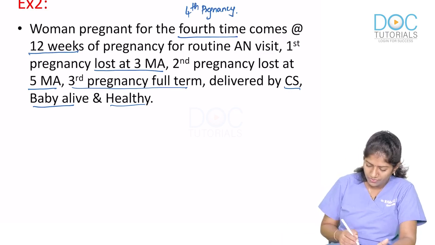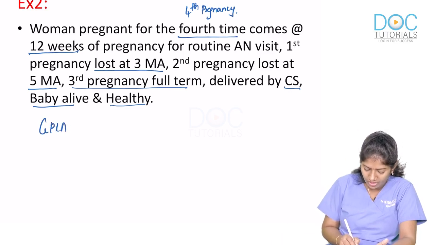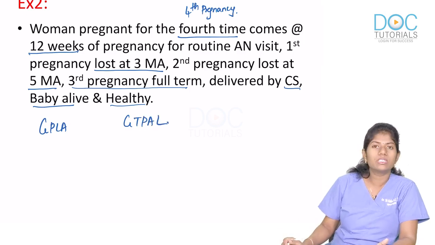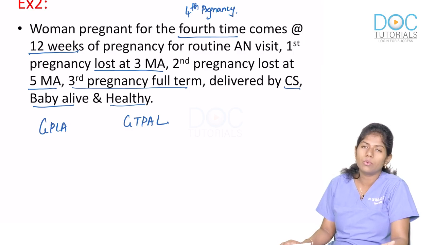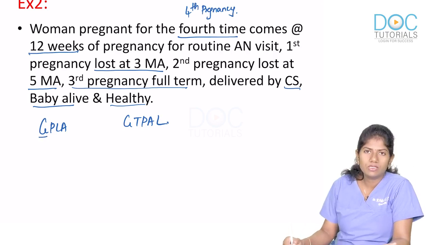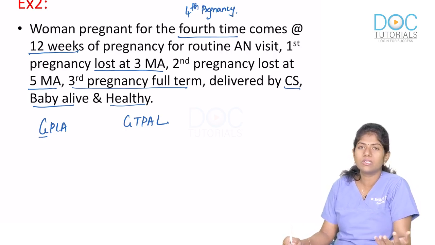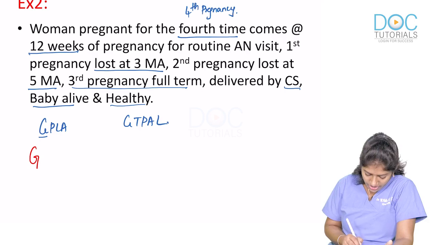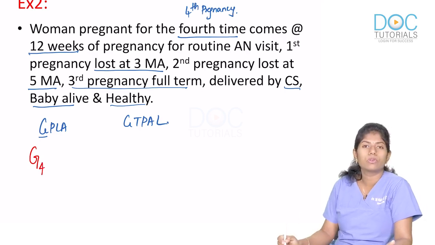Okay. So now we will assign GPLA, we will also assign GTPAL. We will see what is the perfect GPLA score for her and what is the perfect GTPAL score for her. So GPLA here, G is for the number of pregnancies the woman has experienced, including the current pregnancy. So she is pregnant for the 4th time and therefore G will carry a suffix of 4, G4.